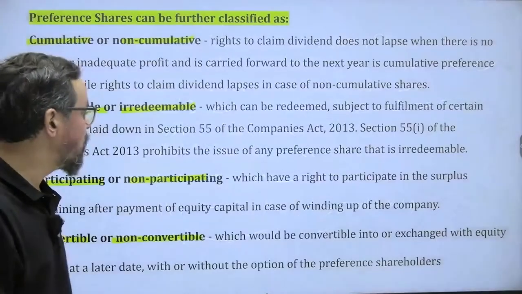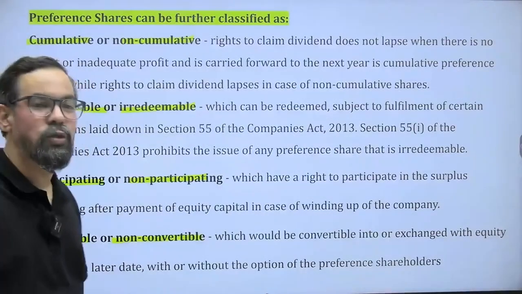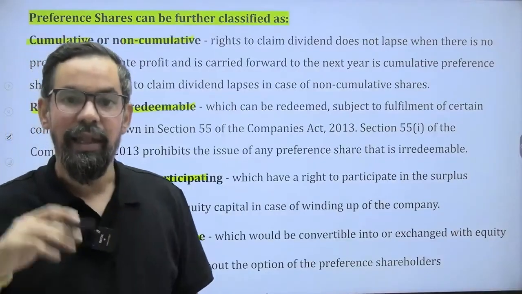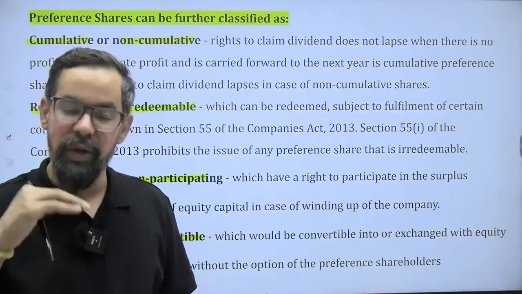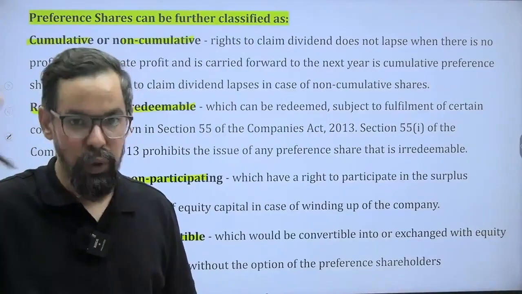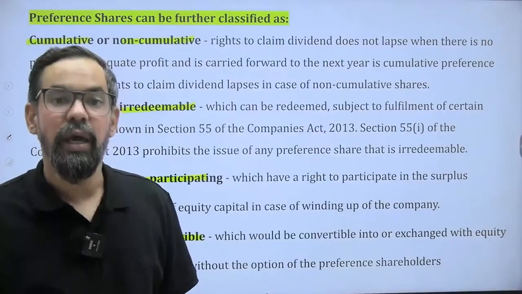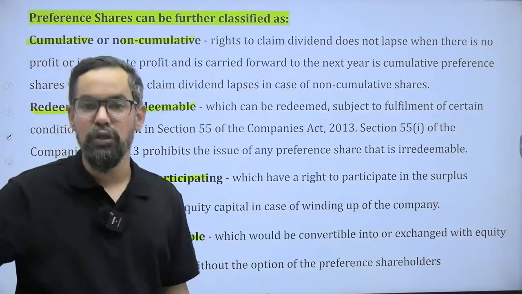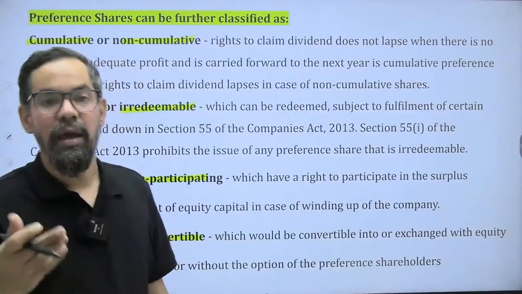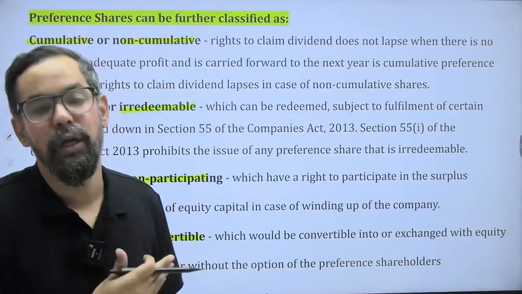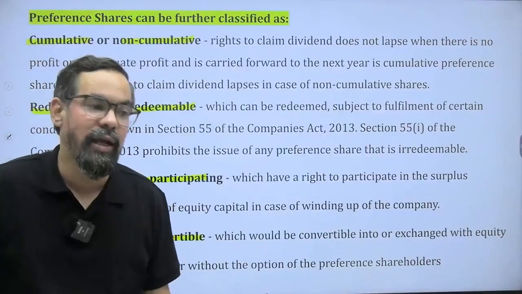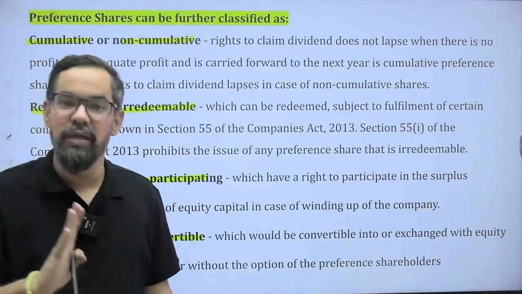And when it comes to convertible, this right belongs to the investors. They can convert those types of preference shares after a certain time into equity, and they can liquidate. And when it comes to redeemable, the right belongs to the issuing company. They can redeem, meaning buy back those particular shares from the market, and they can pay off the money of the investors and all.